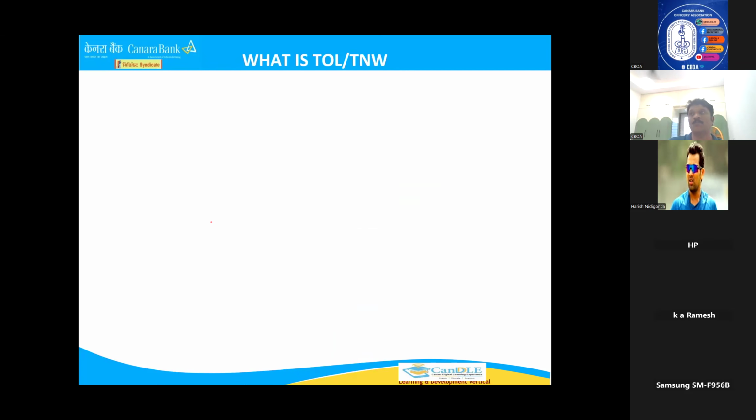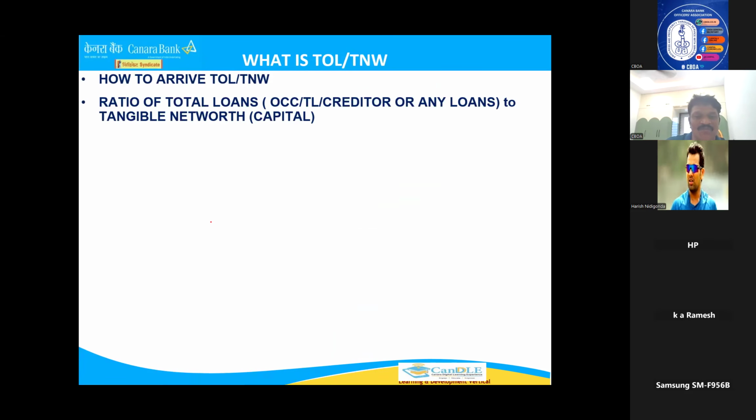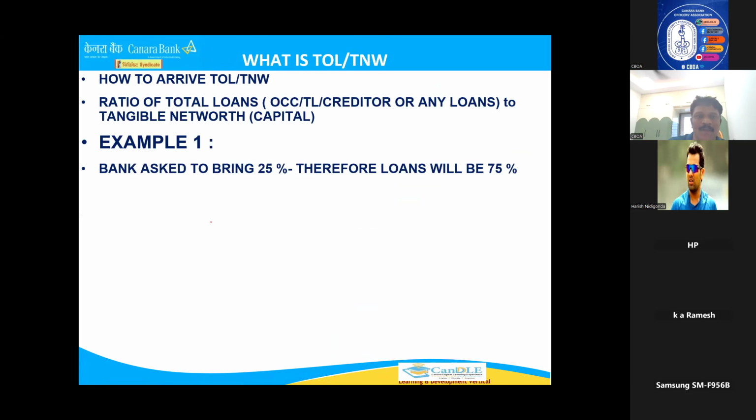Now one more very important ratio is TOL by TNW: total outside liabilities by tangible net worth. Now you will see how to arrive at total outside liabilities to tangible net worth. It is the ratio of total loans. That means whatever loans a borrower has got. Capital you brought, term loan you have taken, OCC you have taken. Somebody is giving credit, so creditors will be there. OCC, term loan, creditors. Generally, these are the sources, loans, liabilities. Now another is tangible net worth. That is capital. I will tell you about intangible assets later.